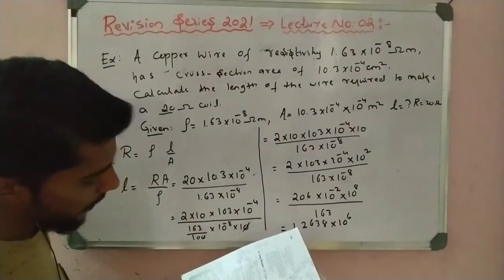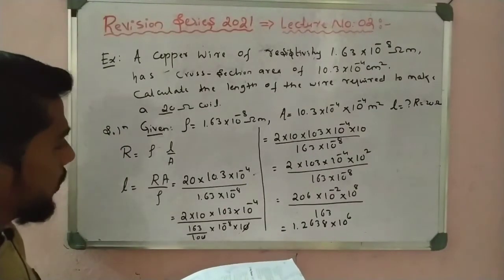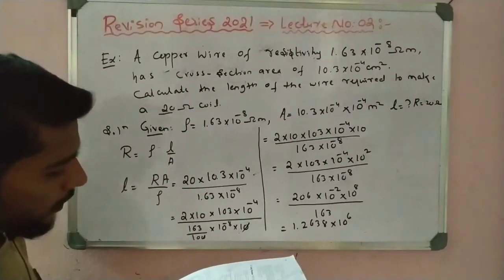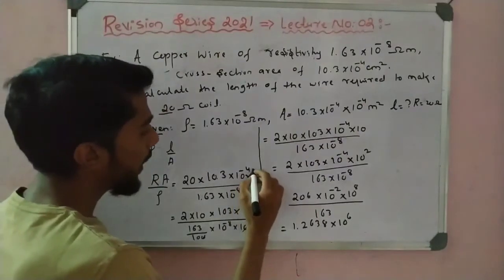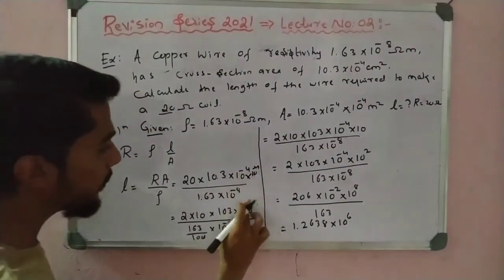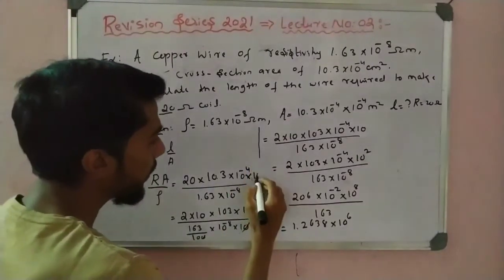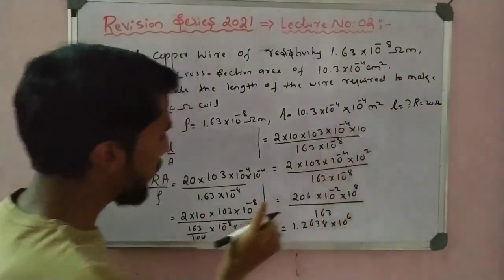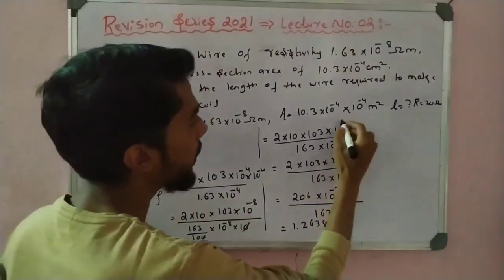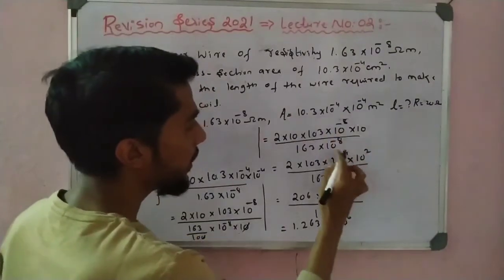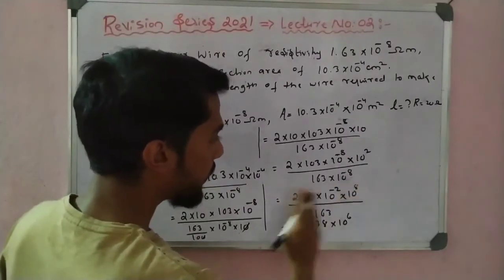This is RA, 20 into 10 to the power 4. Oh, I made a mistake here. 4 into 4 is there, na. How much is it? It is minus 8. Correct here. I cannot take minus 4 double, minus 4 minus 4, so it is minus 8. So I get here minus 8, and now it is changed.